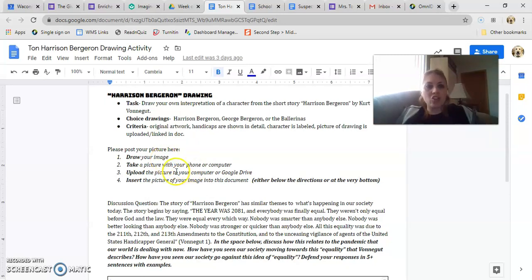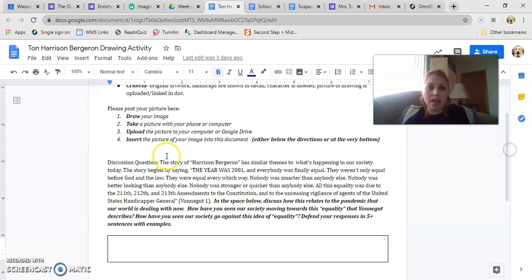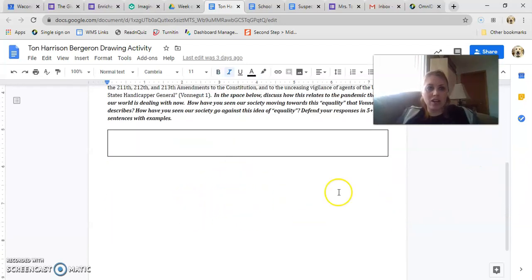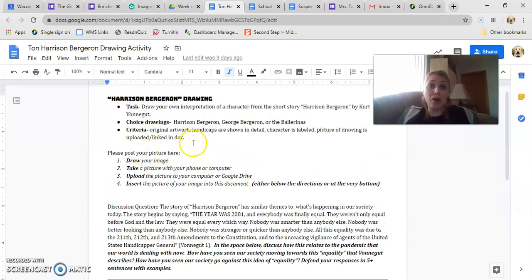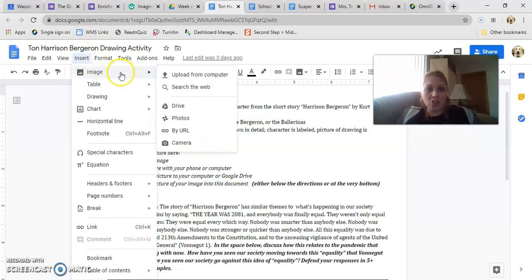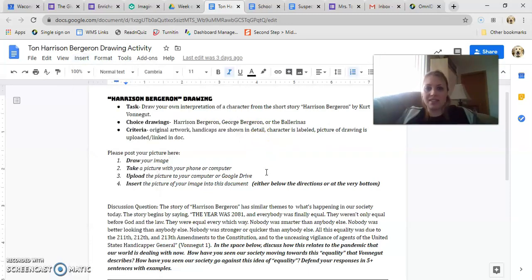So draw your image, take a photo of it, either with your phone or computer, and then upload it to your computer or your Google Drive, and then you can put it into this image. You could insert the picture right here in this spot. You could also insert the picture down here. If you get it to your Google Drive, either through your phone or your Chromebook, you can go up here to Insert, Image, and you should be able to go to Drive. And then you can find it there in your Google Drive, and then it'll insert the photo right into this document. So that's the first step that you are doing.